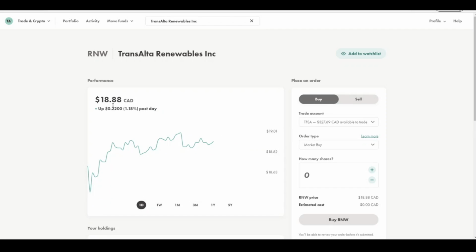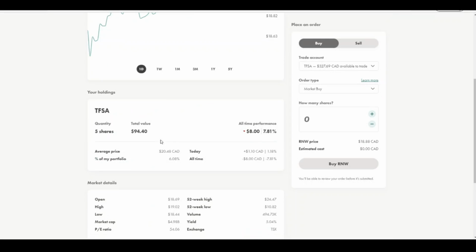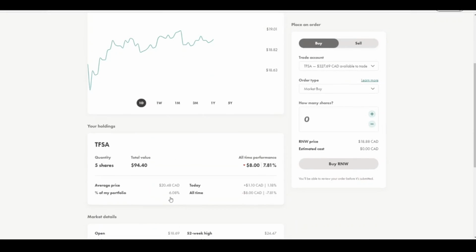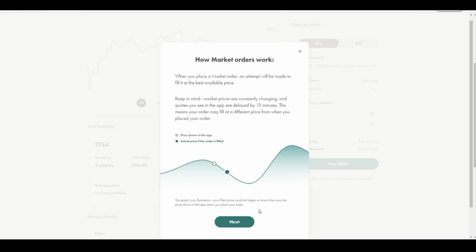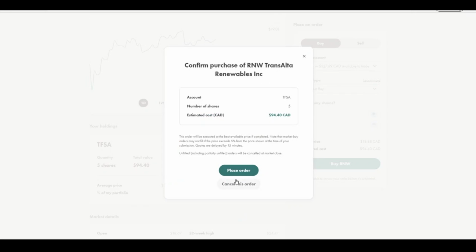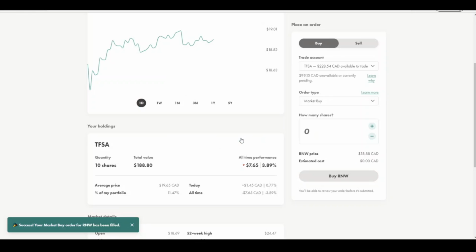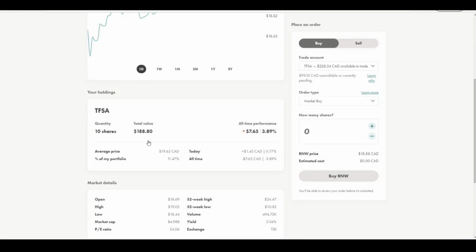The next stock is TransAlta Renewables. That also, if you see, I bought at the price of 20.48 recently, along with Algonquin. Currently, it is trading in the $18 range. So that's a good time for me to add more to it. I would be buying exactly the same number of shares that I have in my portfolio and trying to average the cost of the stock. So if you see right now for this stock, I have averaged out the cost. It was around 20.48. Now it became 19.65.